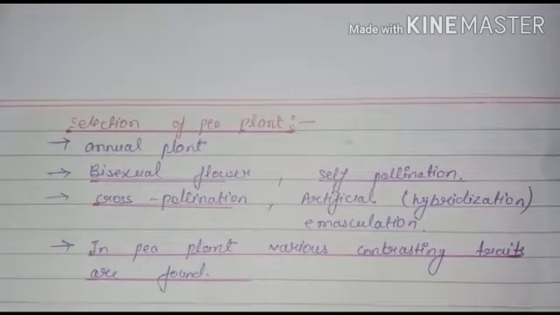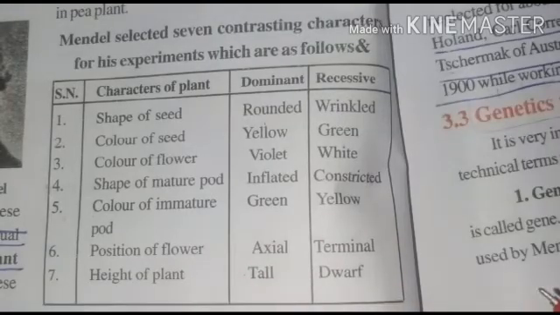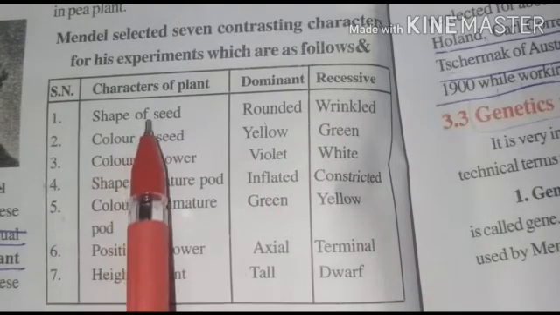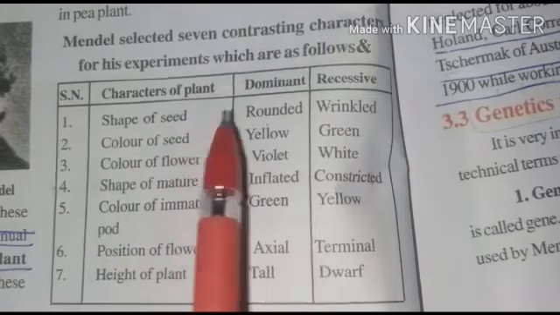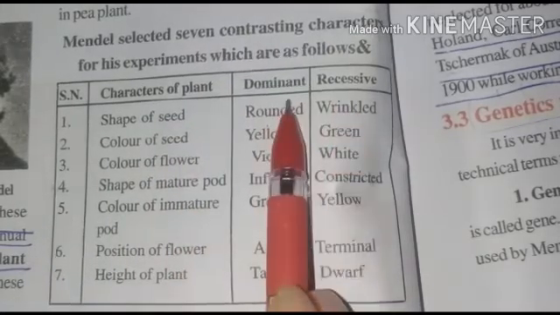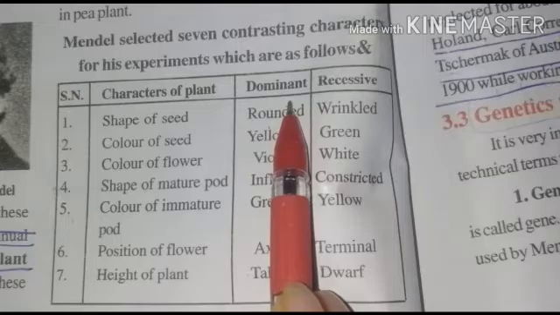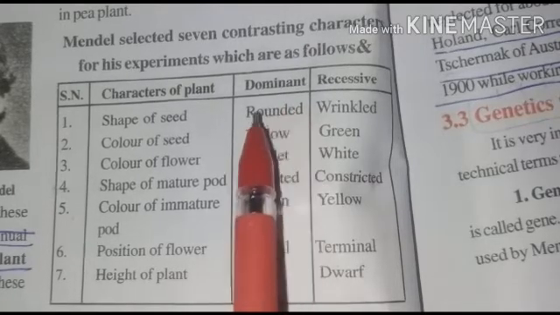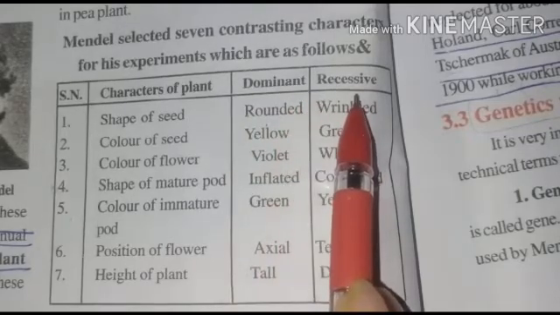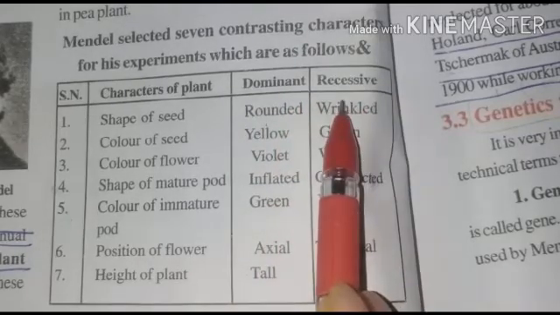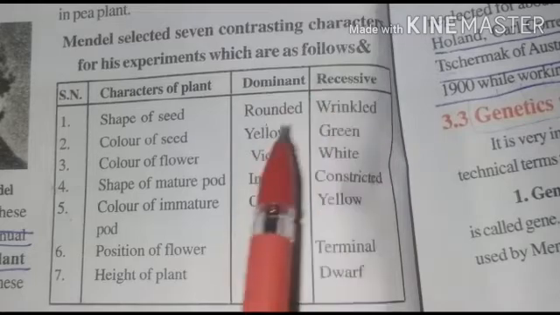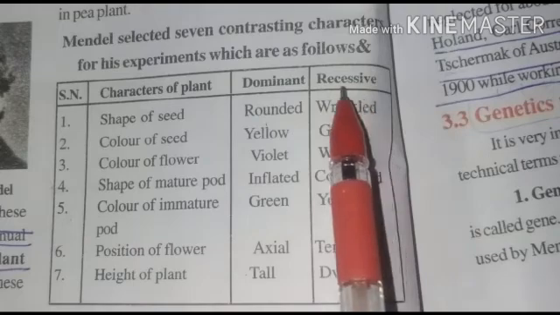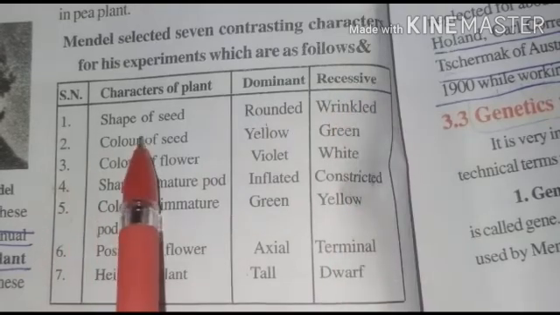Okay, so what are the traits present in a pea plant, we will discuss now. Here is the table of those contrasting traits. First is the characters of the plant, dominant and recessive. Dominant means the character which can express itself, and that which cannot express itself we call recessive. Later we will discuss this topic. Right now you have to know that the one that expresses itself is dominant, and the one that does not express itself is called recessive.